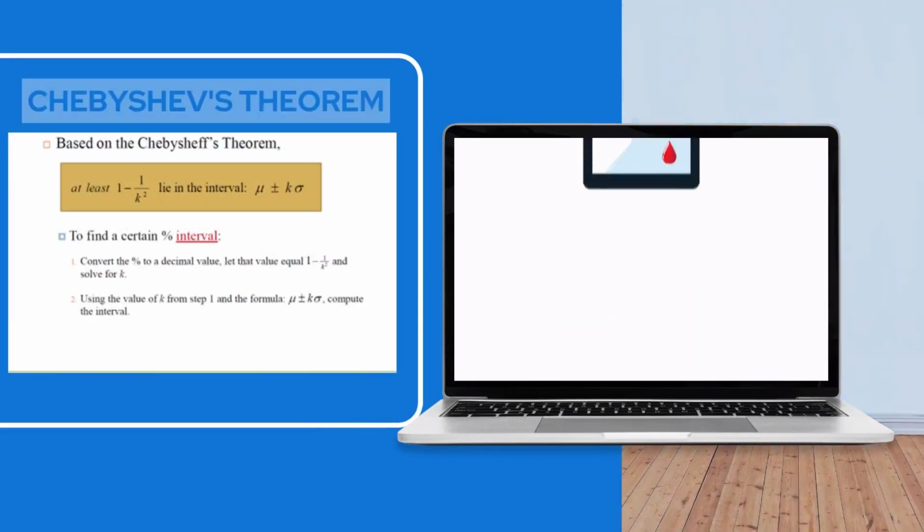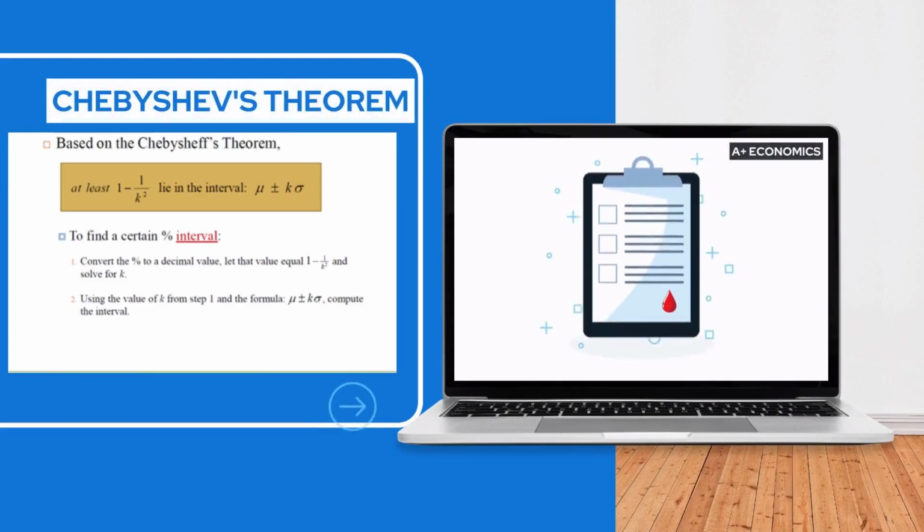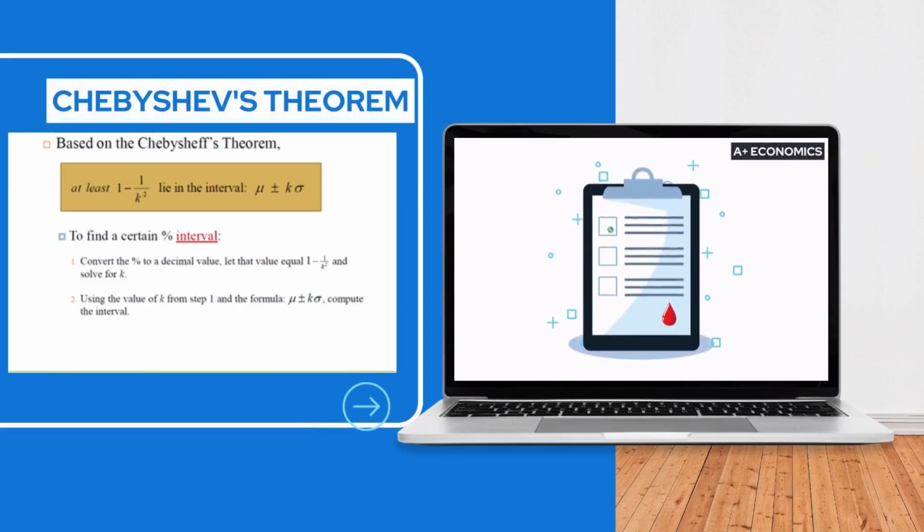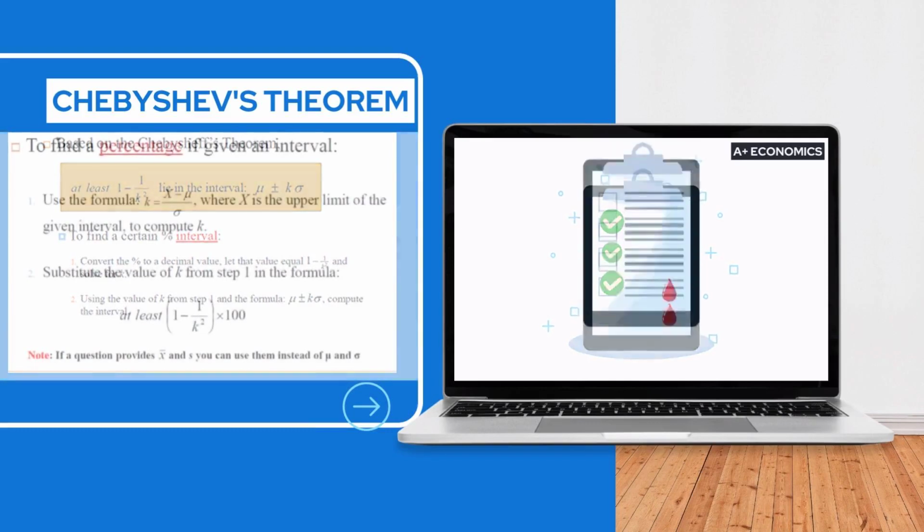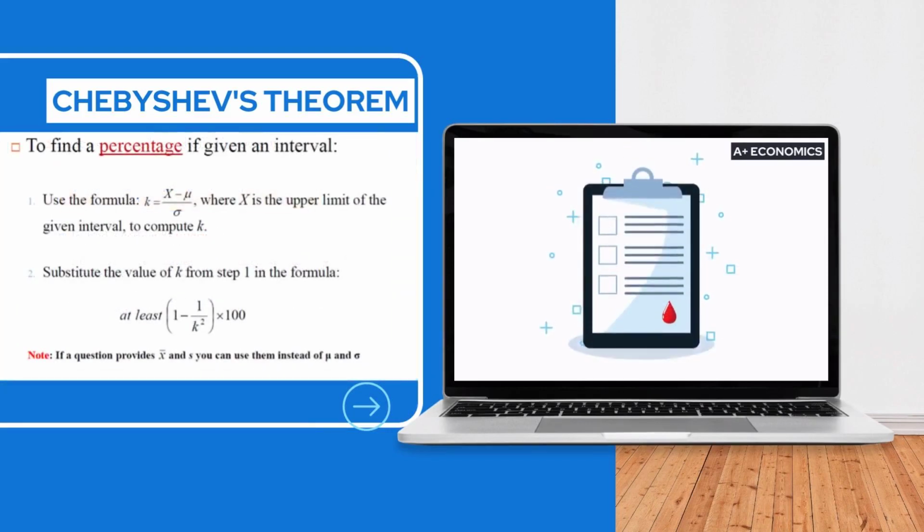Moving on to Chebyshev's theorem, which is more general than the empirical rule. This theorem applies to all types of data distributions, regardless of their shape. Chebyshev's theorem states that at least 1 minus 1 divided by k squared of the data falls within k standard deviations of the mean, where k is any positive constant greater than 1.